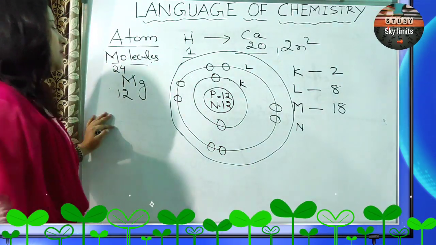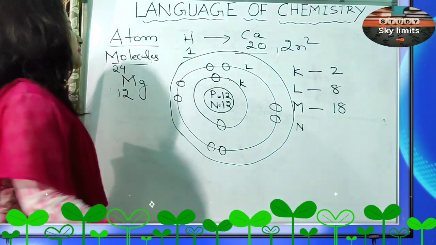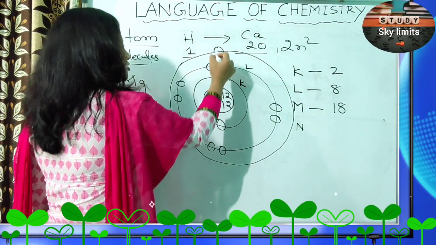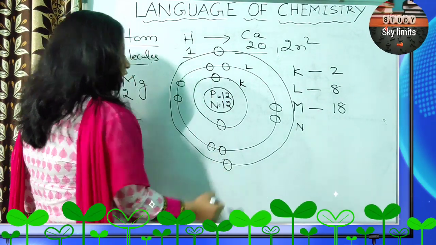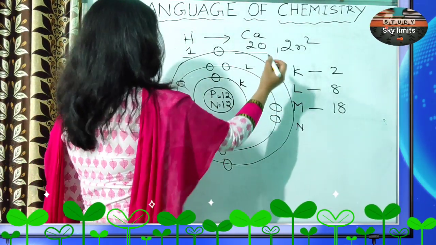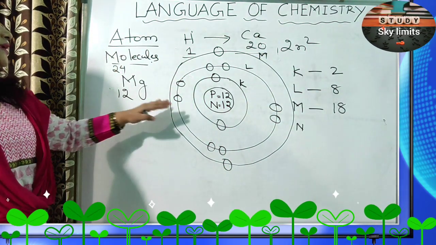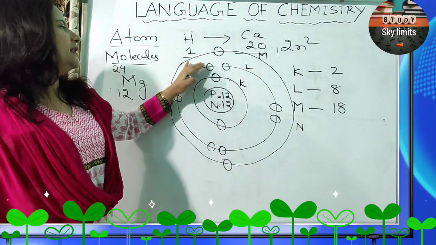Okay, 8 electrons. Now 2 plus 8, 10 is already over. Now the remaining 2 electrons are there. So the remaining 2 electrons will be in the outermost shell, that is the M shell. So magnesium has 3 shells, K, L, M.